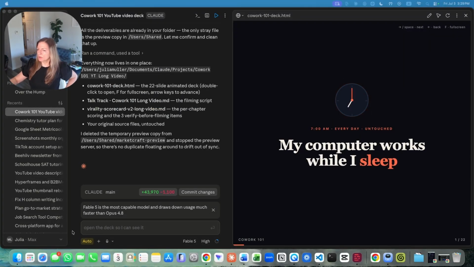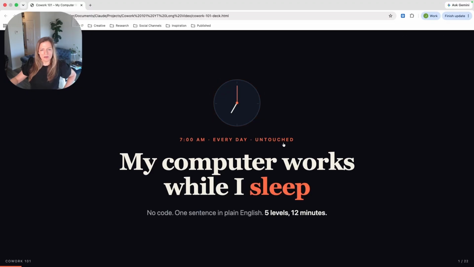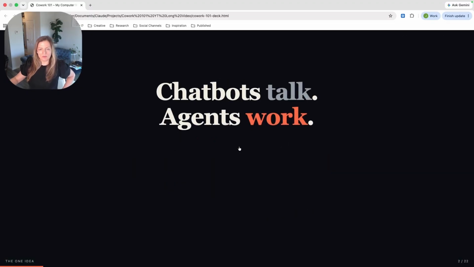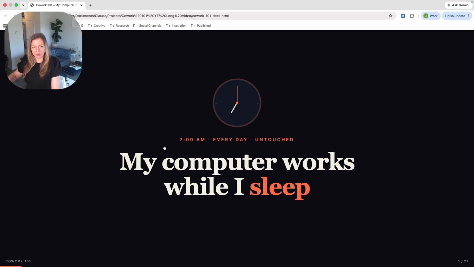Alrighty, so here I'm opening the deck that it's saved in a local folder for me. And the deck has a bunch of animations. Every time I click, they appear. So it's pacing me through like a PowerPoint would. I can go up, down, left. So the deck seems to function very well. It is animated for sure.